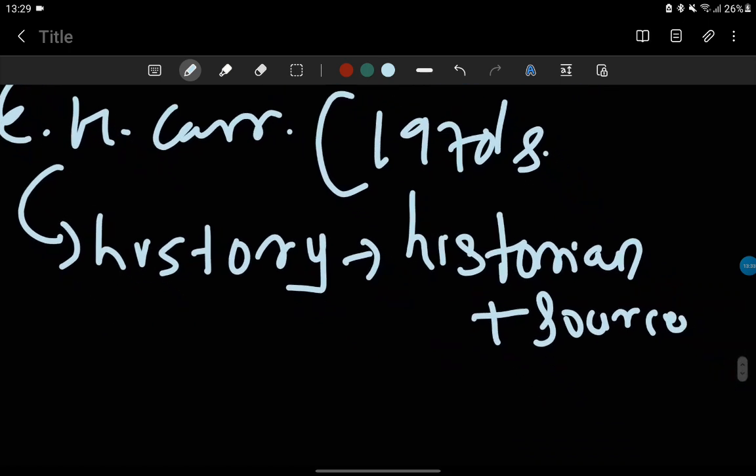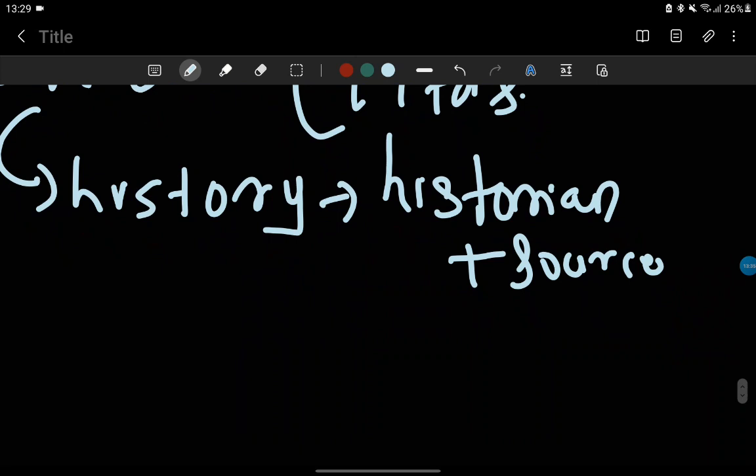First we have to see his theory further, but first see who a historian is. A historian is someone who analyzes the sources and gives his interpretation regarding those sources, who tries to present his idea about past events, past important events, to us. And what is a source? Source means the many important materials we find, whether literature, inscription or any culturally significant thing, and linking it to the timeline from where it was found. That is called a source.